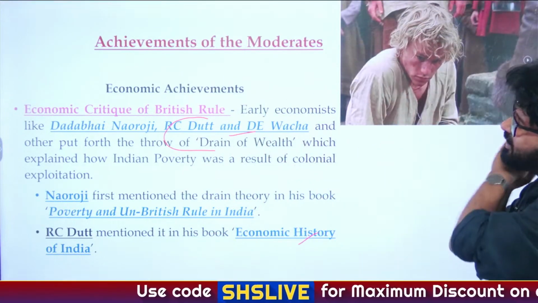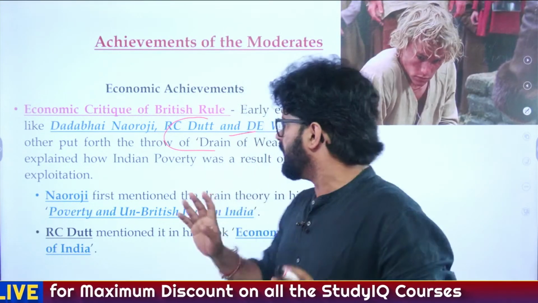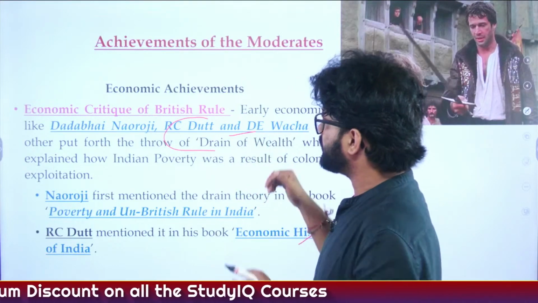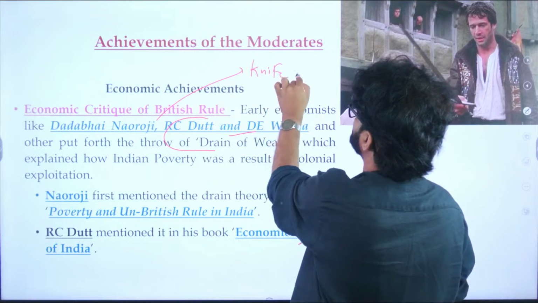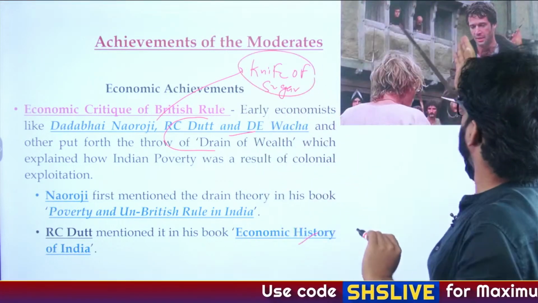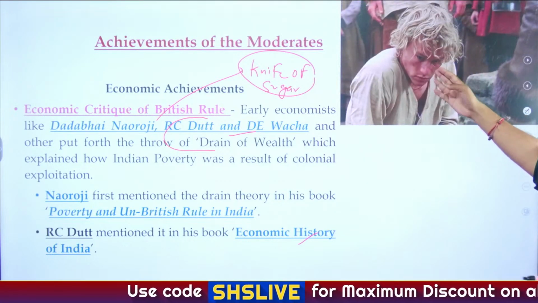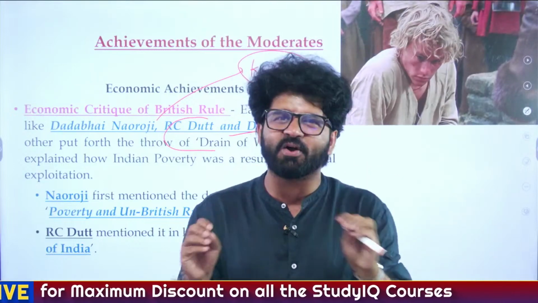There is one particularly interesting thing Dadabhai Naoroji said about Britishers: that they act like a knife of sugar. They are all very sweet, but they are a knife nonetheless. They will cut you. So be very wary of people who are sugary. Oh my God, you're so cute.